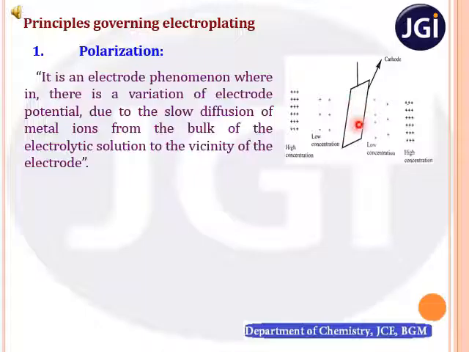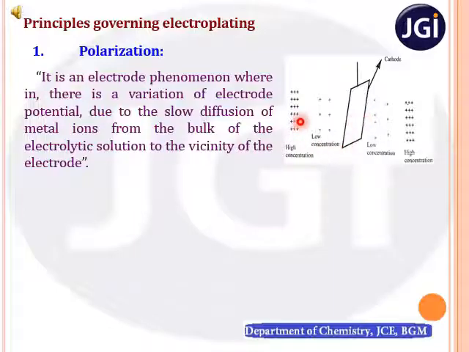Thereby, there will be a decrease in the concentration of metal ions, which we have mentioned with the positive signs, which are very much less in concentration. Whereas in the bulk of the solution, mentioned at the other part of the diagram, there is a full concentration of metal ions. If these metal ions diffuse towards the cathodic surface continuously, then there will not be any polarization.